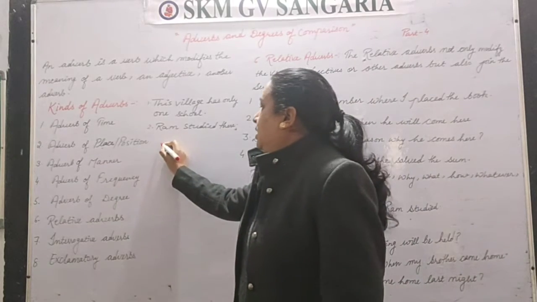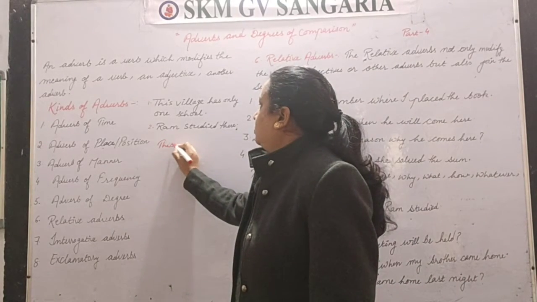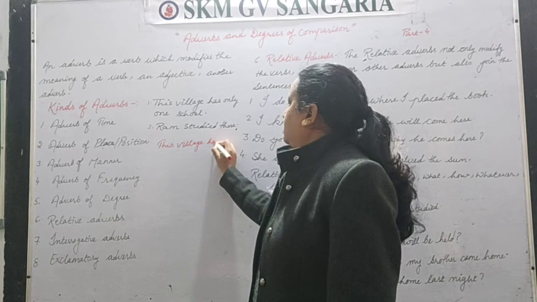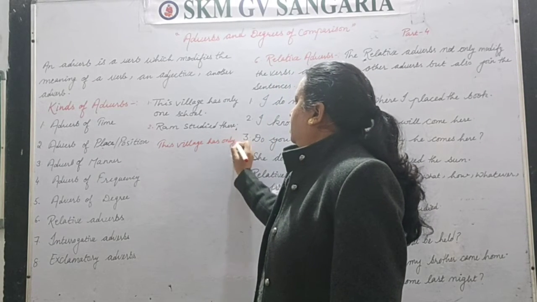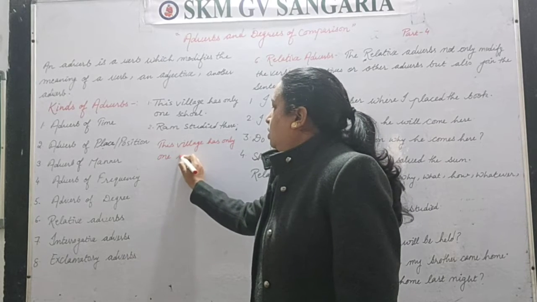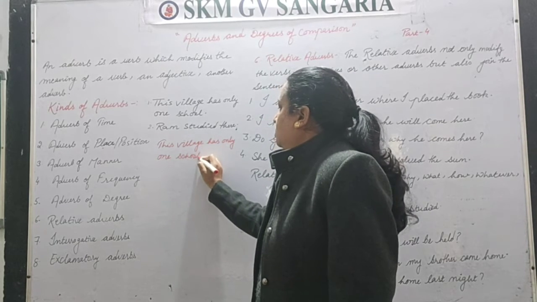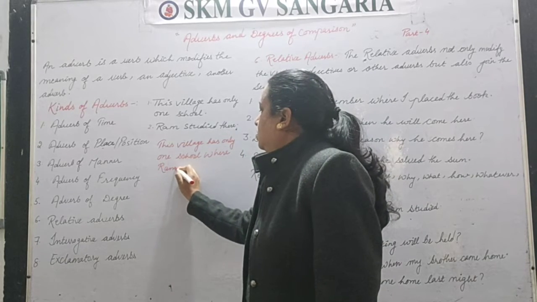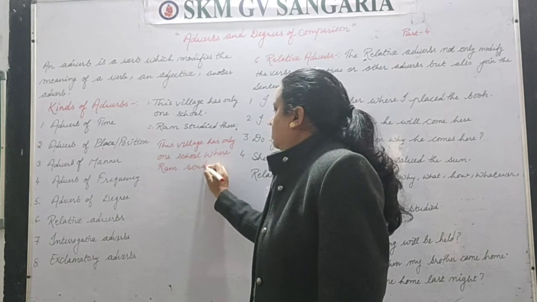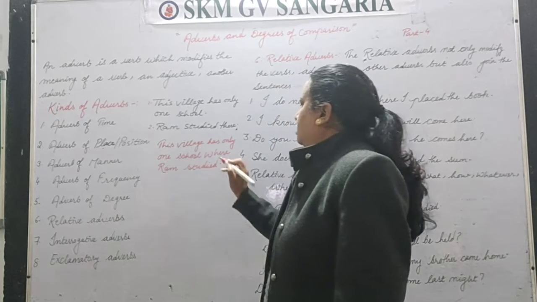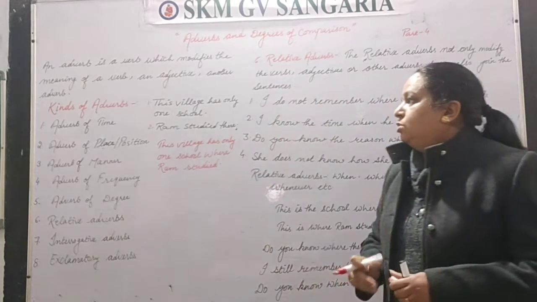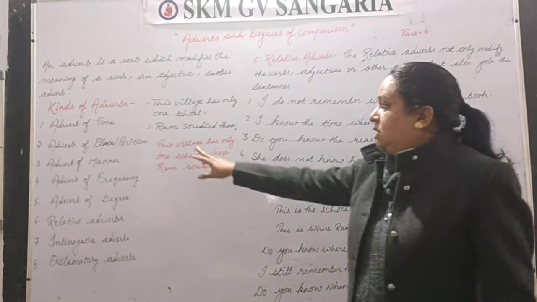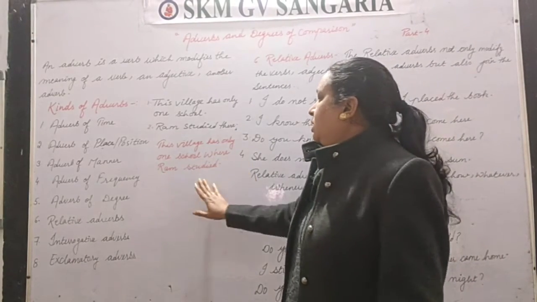This village has only one school where Ram studied. Clear?